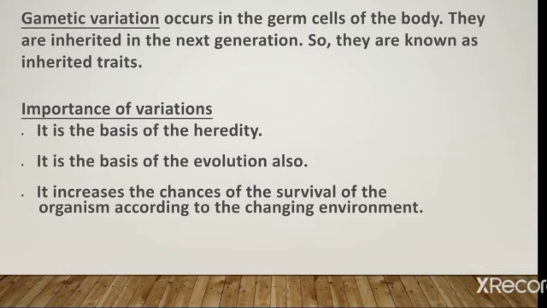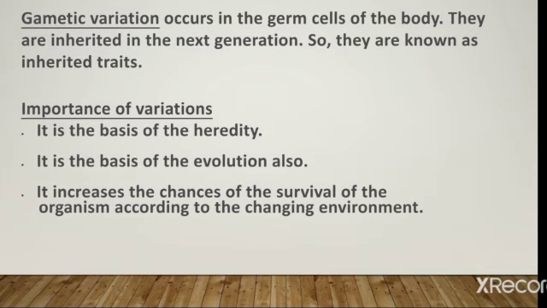Gametic variation occurs in the germ cells of the body. They are inherited in the next generation, so they are known as inherited. So there are two different types of variation. Somatic variation is acquired from the environment, or it is present in the body cells. Second, gametic variation occurs in the germ cells of the body. They are inherited in the next generation, so they are also known as inherited.